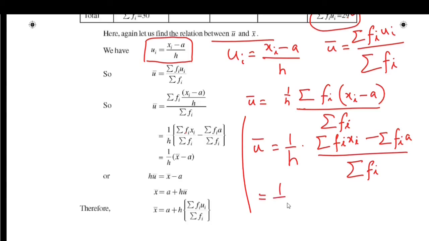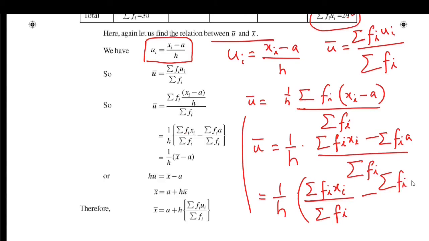This becomes 1 by h into sigma fi xi by sigma fi minus sigma fi, a can be taken as common, so a is written here by sigma fi.